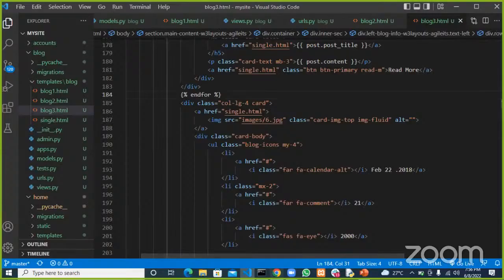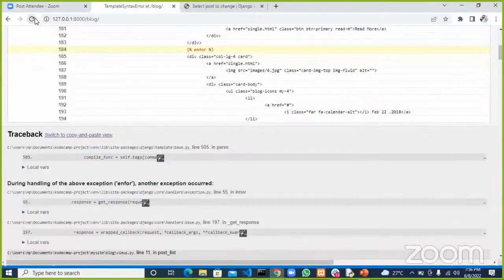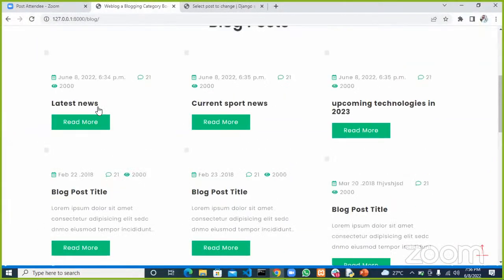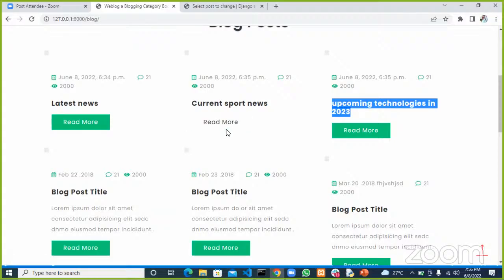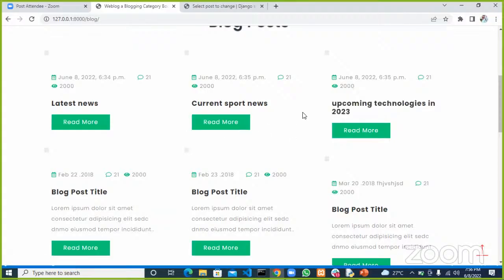And if I refresh this, now if you look at this, we have latest news, current sports news, and upcoming technologies in 2023, right? Those posts are actually coming from our database. And if you look at the time, it's today's date and a few minutes ago, because that was when we actually created all these posts.